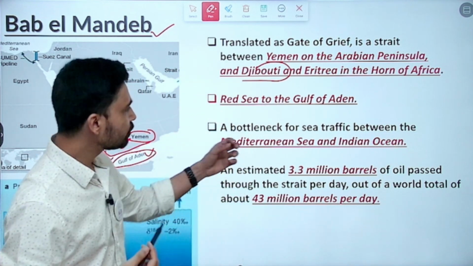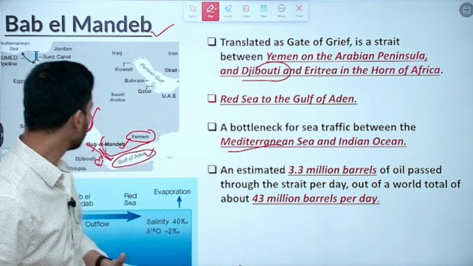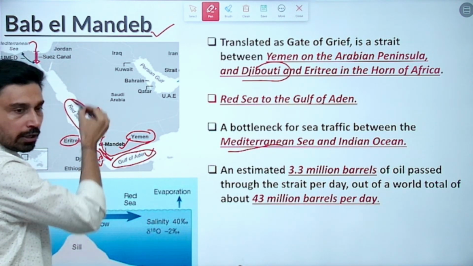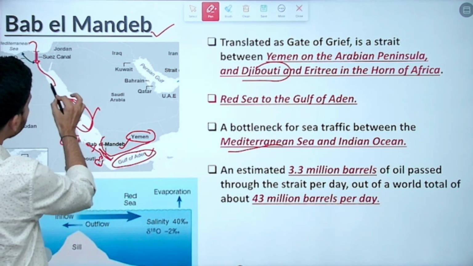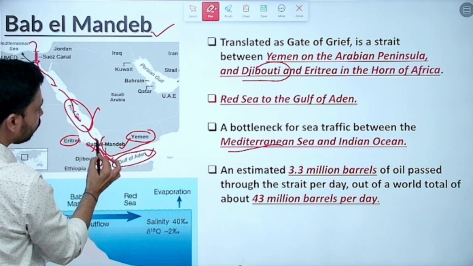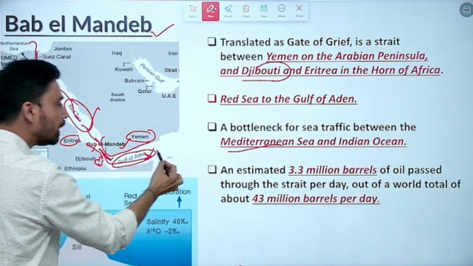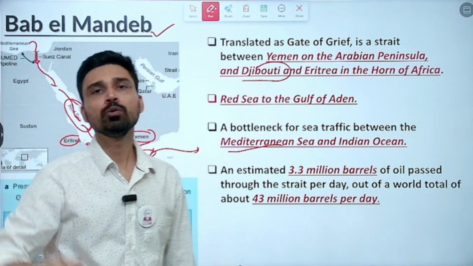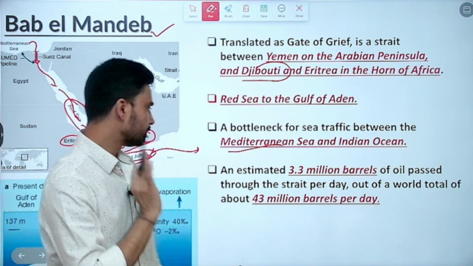It is a bottleneck for sea traffic between the Mediterranean Sea and the Indian Ocean, because from the Mediterranean, ships pass the Suez Canal, cross the Suez Canal, and enter into the Red Sea. Then while moving through the Red Sea, they enter into the Gulf of Aden, and from the Gulf of Aden they can enter into the Arabian Sea, and then the entire Indian Ocean and Pacific Ocean becomes open.